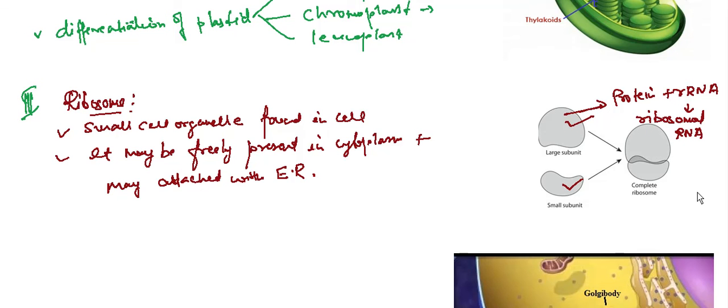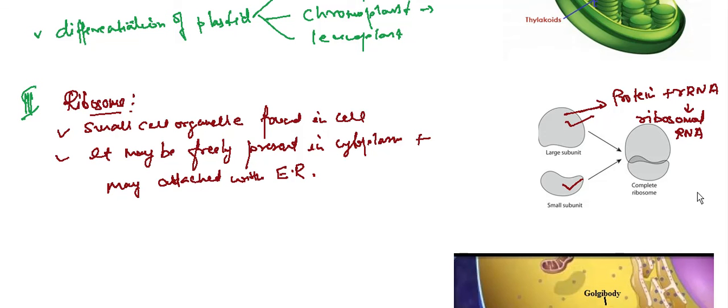RNA is again a genetic material, but a cell may contain non-genetic RNA which is not acting as a genetic material. We have many examples of non-genetic RNA, like rRNA, ribosomal RNA, mRNA, messenger RNA, tRNA, transfer RNA, like that.